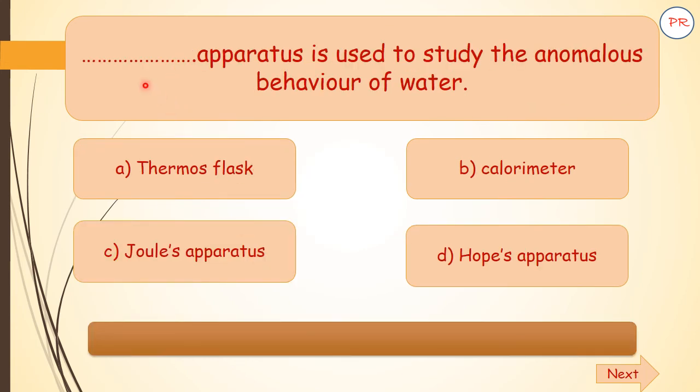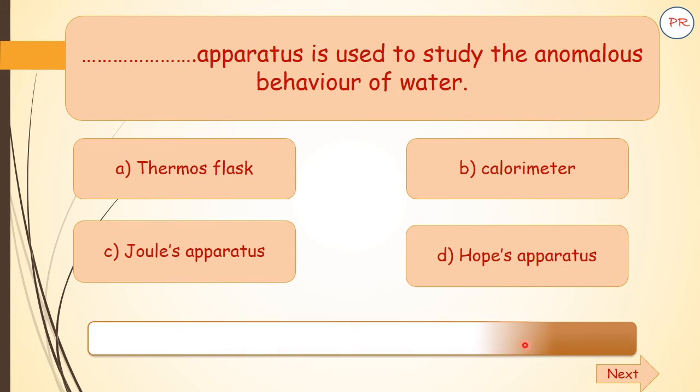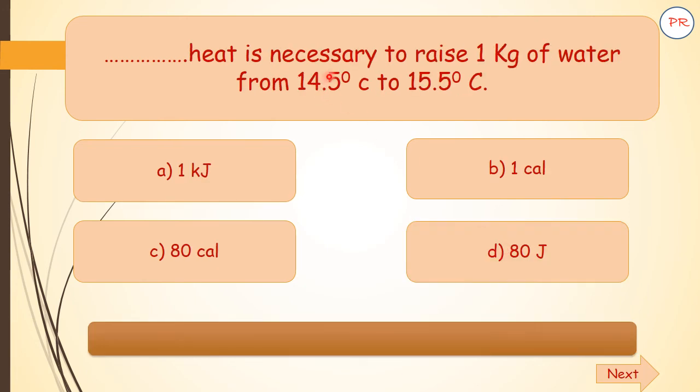Next question. Dash apparatus is used to study the anomalous behavior of water. A thermos, B calorimeter, C Joule's apparatus, D Hope's apparatus. Just try to guess it. Your time is here. Okay, the time is up and the correct answer is D, Hope's apparatus.